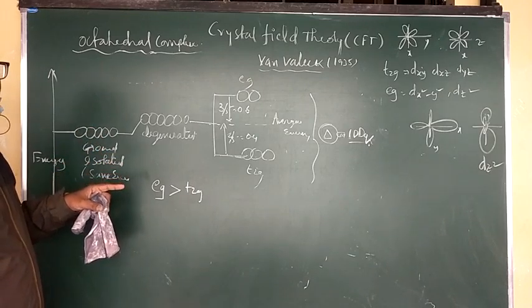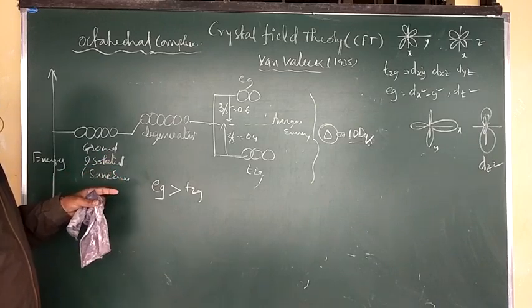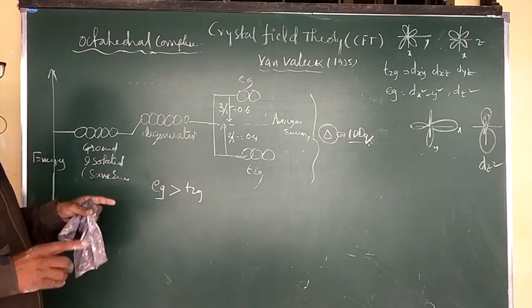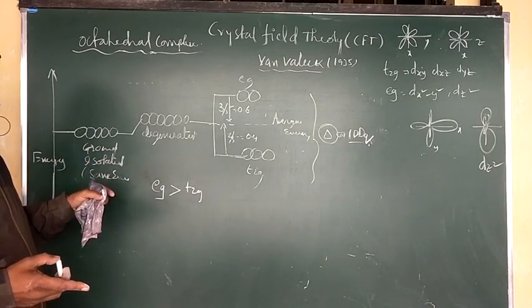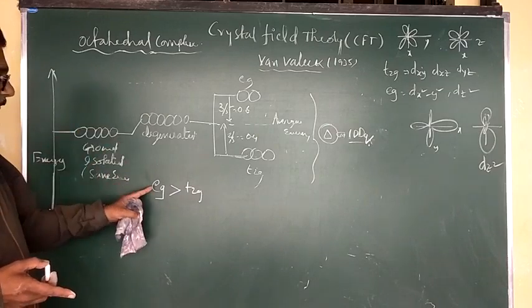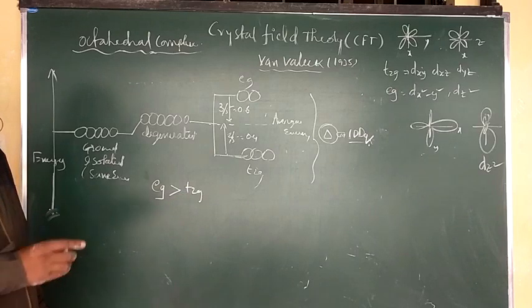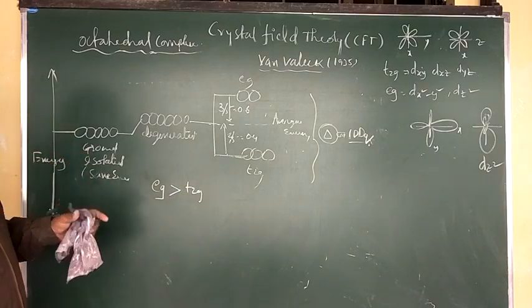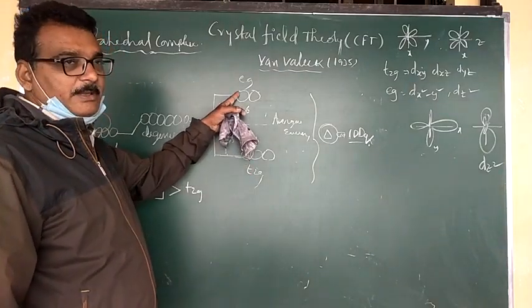In octahedral complexes, EG, which lies on the axis, has more energy. On the axis, the ligands approach the central metal with more repulsion. More repulsion means more energy. That's why in octahedral complexes EG is greater than T2G. This is the octahedral complexes diagram: lower energy T2G, higher energy EG.